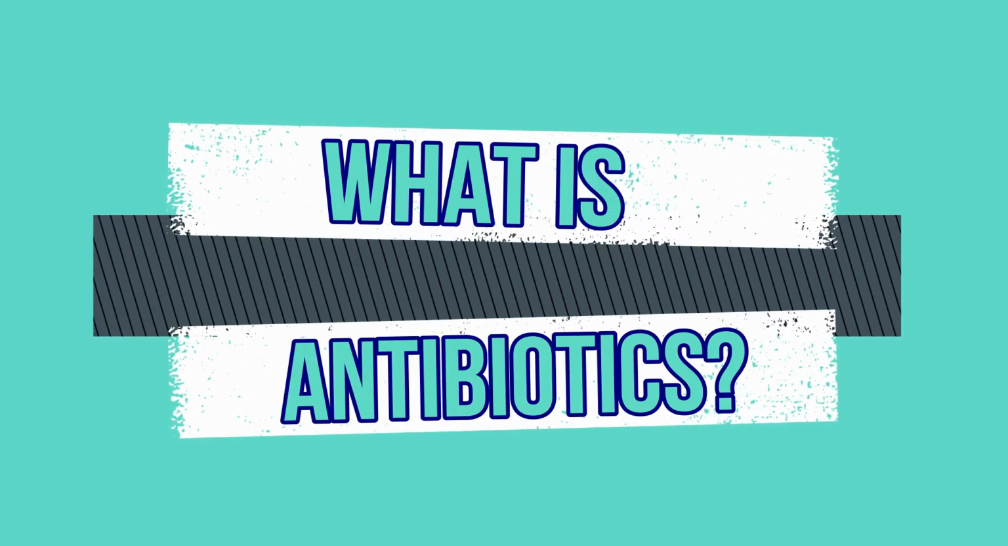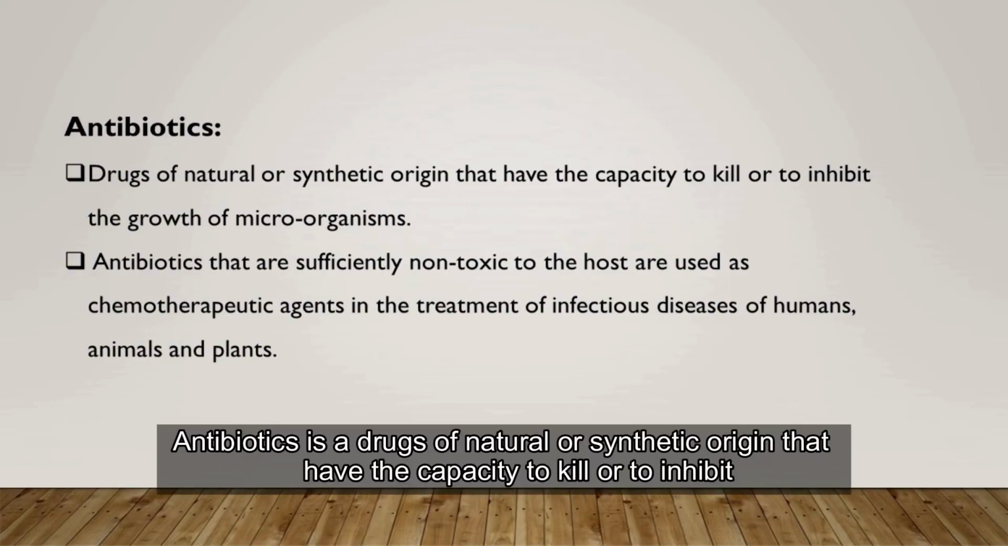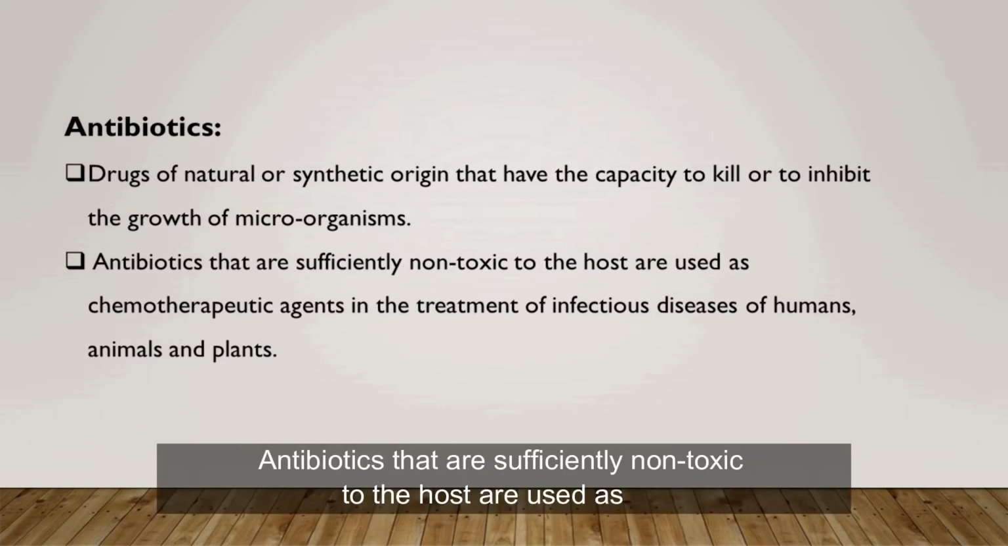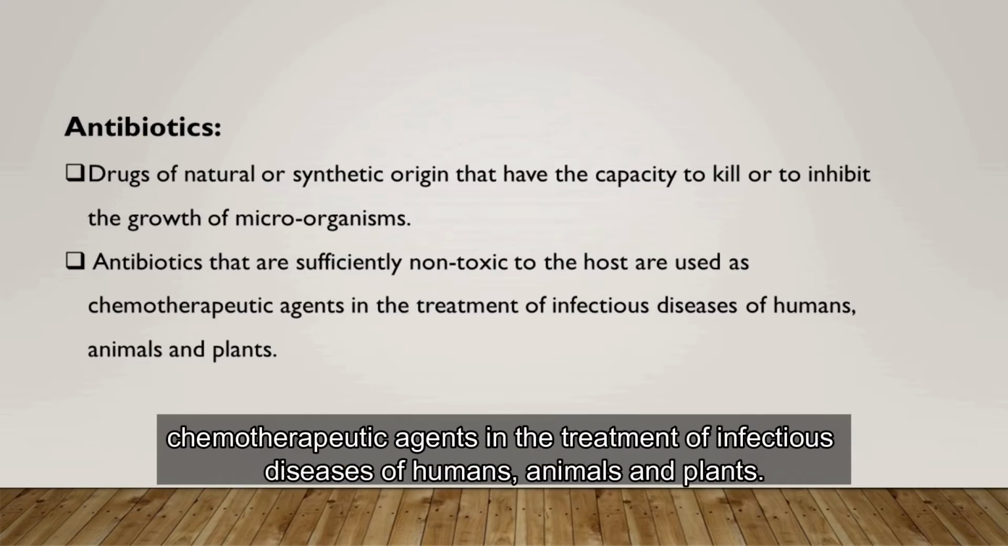What is an antibiotic? An antibiotic is a drug of natural or synthetic origin that has the capacity to kill or to inhibit the growth of microorganisms. Antibiotics that are sufficiently non-toxic to the host are used as chemotherapeutic agents in the treatment of infectious disease of human, animal, and plant.